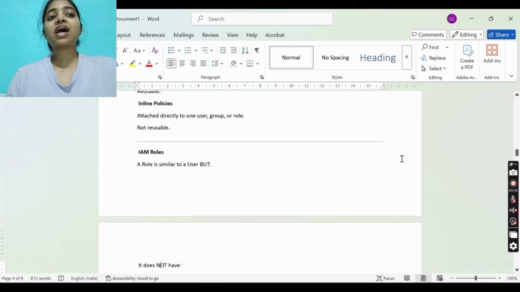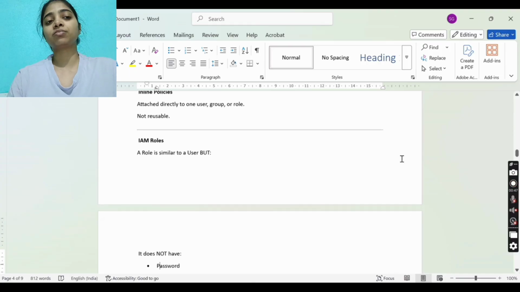Inline policies are attached directly to one user, group or role, and they are not reusable. So there are two types of policy, managed and inline, where inline is directly attached to a user, group or role, while managed are reusable, and they are AWS managed and customer managed.